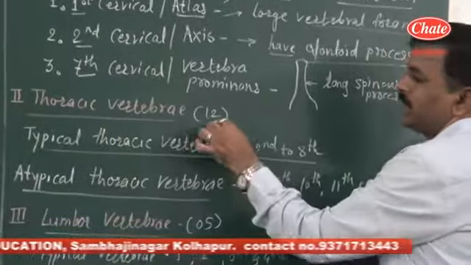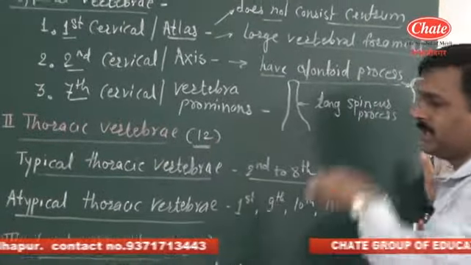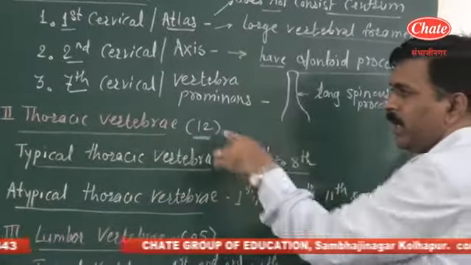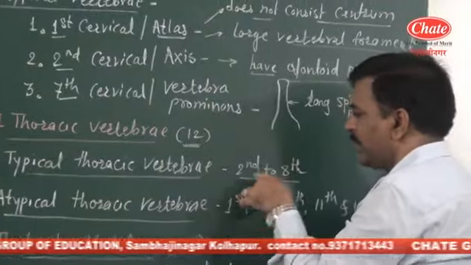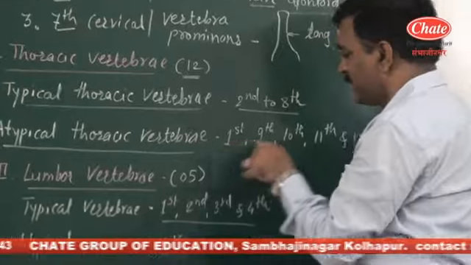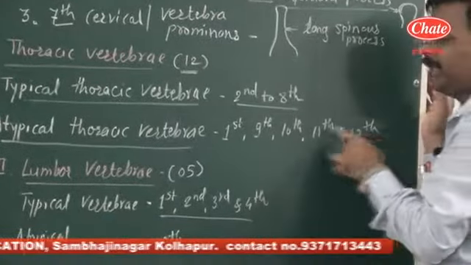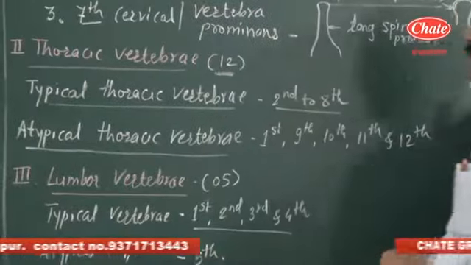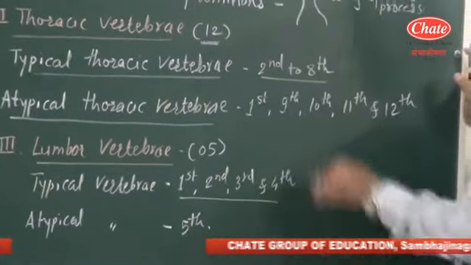The total number of thoracic vertebrae present in the thoracic region is 12. Out of these 12 thoracic vertebrae, the 2nd to 8th vertebrae are typical in nature, while the 1st, 9th, 10th, 11th and 12th are atypical, meaning they show dissimilar types of structures.